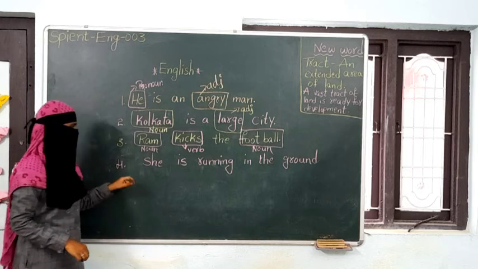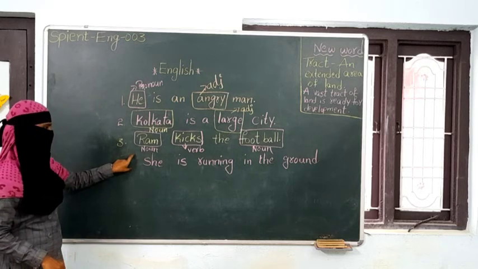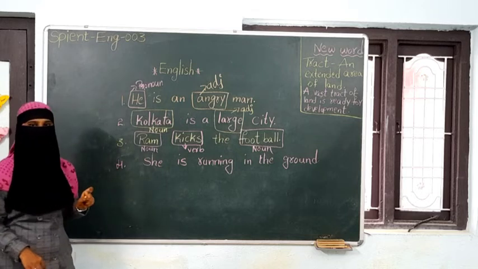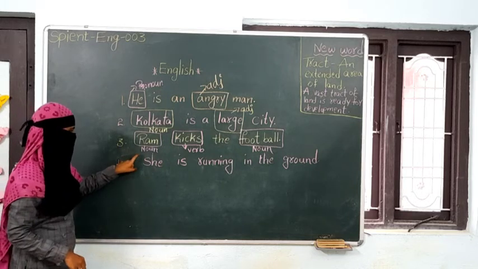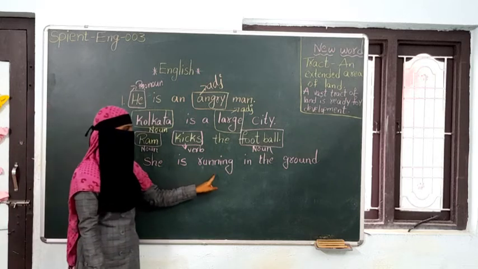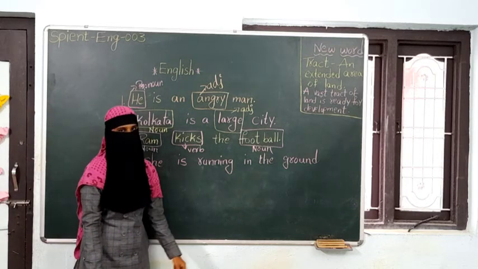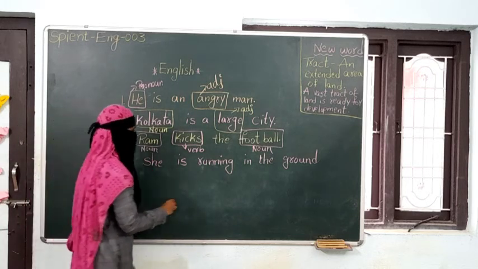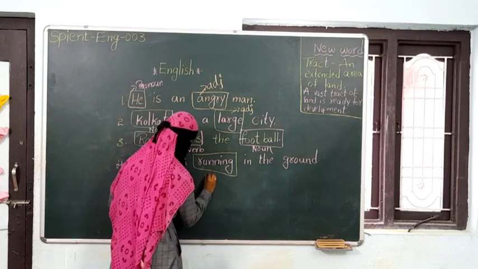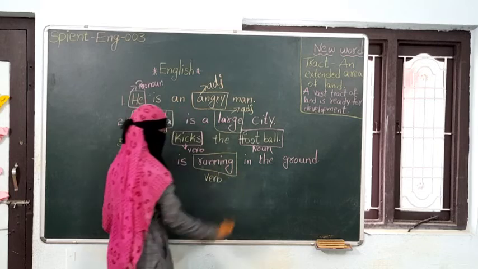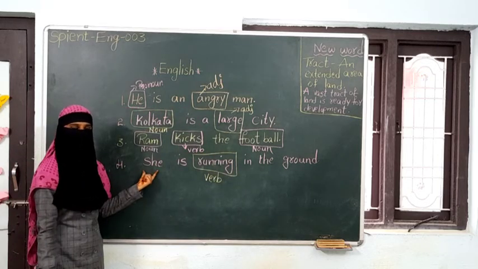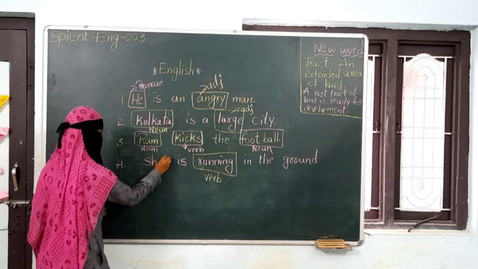Okay, children? She is running in the ground. Now, in this sentence, can you please identify the verb? Where is the verb, children, in this sentence? She is running in the ground. So, I am writing that running is the verb. Next, what is she here?